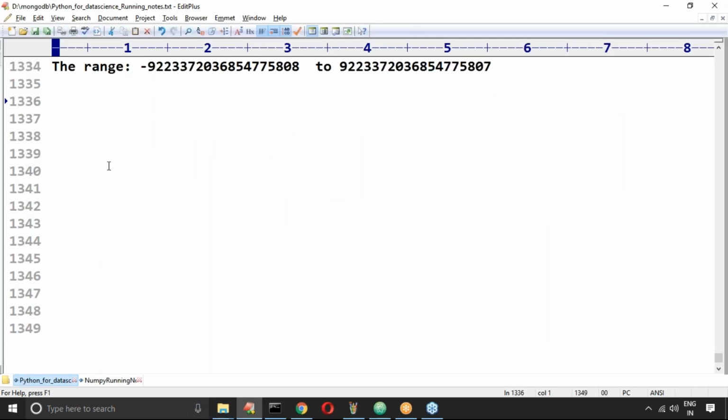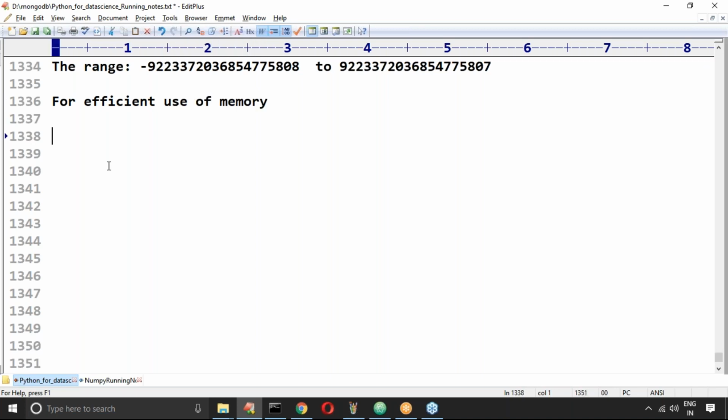Now the next thing we have to take care of, a very important part: by default int is int 32, and by default float is float 64. Now why should we go for int 8, int 32, these many types? Because if you know this, we can use the memory effectively. For efficient use of memory, you should be aware.